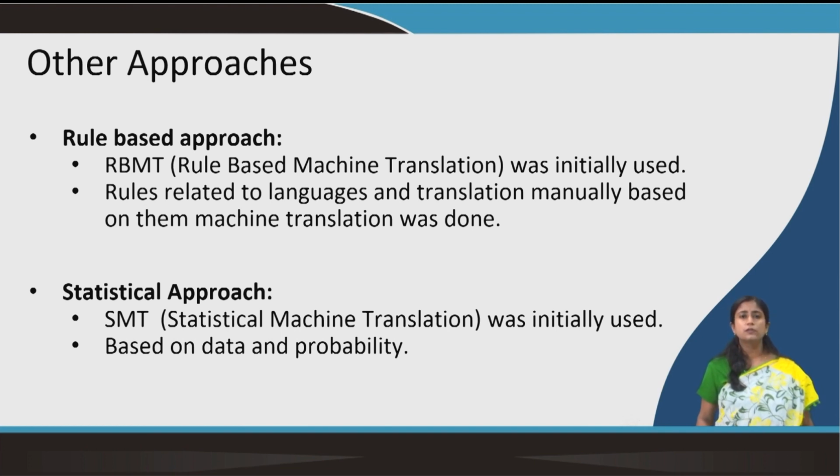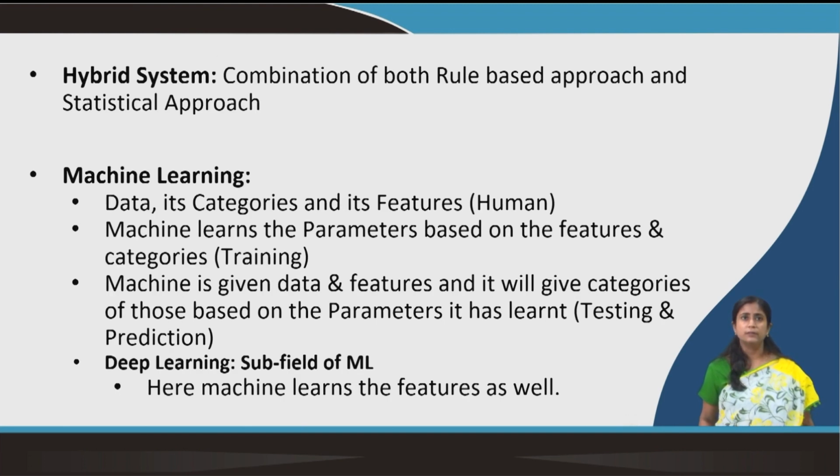It was also used for machine translation, called statistical machine translation. So, it looked at data and probability. It studied the data: a huge amount of data was given to the machine, and the probability of how the data works. Based on that, it got trained.